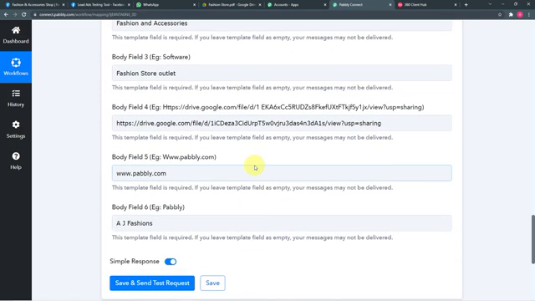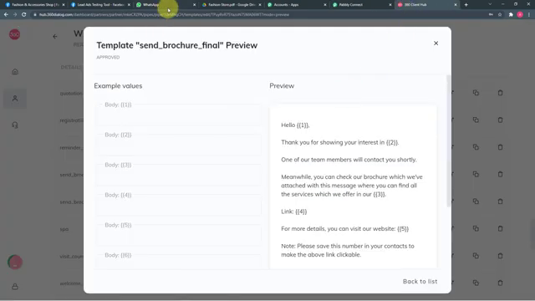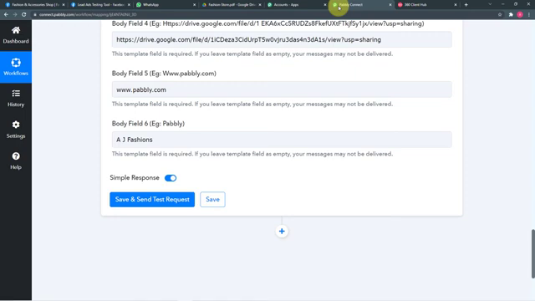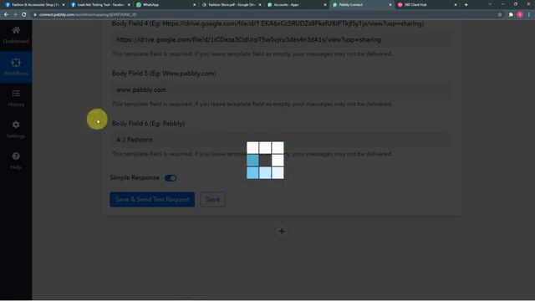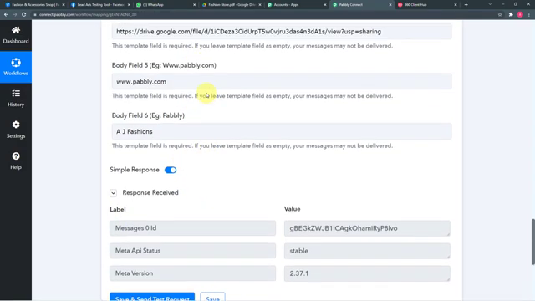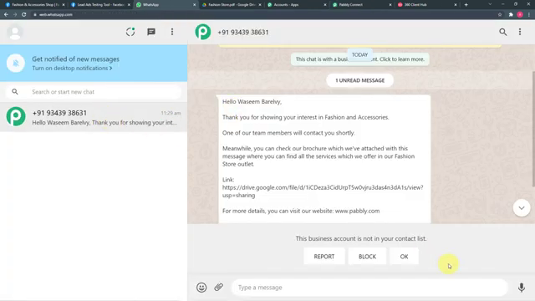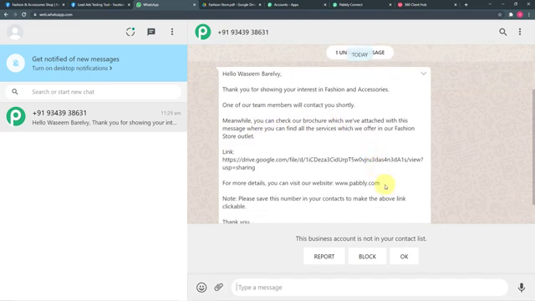Now I have filled all other details in these body fields, and when we click here on save and send test request, this data will be delivered according to our message template on the WhatsApp account of our lead. So let me click here on save and send test request, and you will see that it started showing this kind of response here, and we have received a new message on the WhatsApp account of Mr. Wasim Barelvi. Let's check. It is saying, hello Wasim Barelvi, thank you for showing your interest in fashion and accessories. One of our team members will contact you shortly. Meanwhile, you can check our brochure which we have attached with this message.